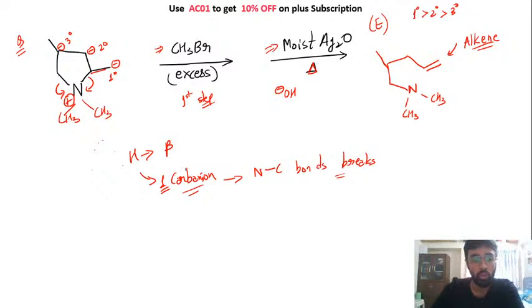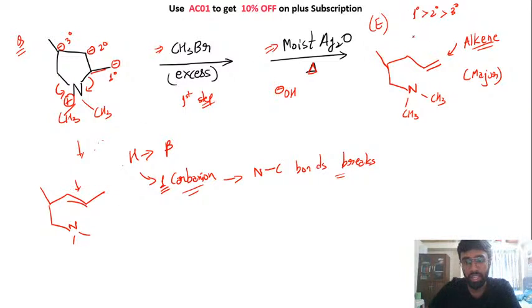Okay, so you can create the rest of the products. Look, this will be the major product that we will be getting. Yeah, you can replace one of the hydrogens from here. If the hydrogen from here is replaced, then you will get this alkene. This is the alkene that will be obtained. So we know that this alkene is more stable than this alkene. Right? This is more stable because this is more substituted, right? But still we get this as the major product, and the reason is since we are creating this carbon ion, the stability of this carbon ion is very important, because the first step is that step, and that is the rate determining step to create that carbon ion.